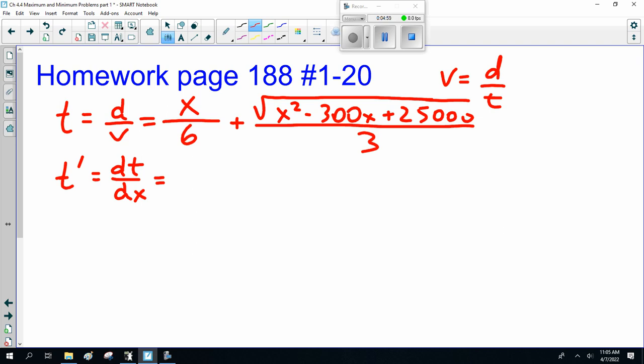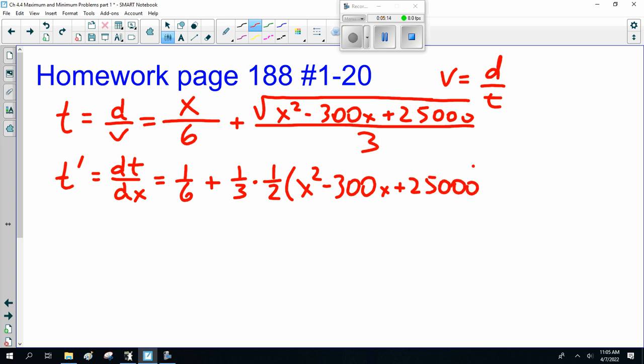Let me see now. The derivative of 1/6 x will be 1/6. The derivative of this mess, now that is the square root, so that's going to be 1/2 times x squared minus 300x plus 25,000, to the minus 1/2, times the derivative of what's inside, 2x minus 300.